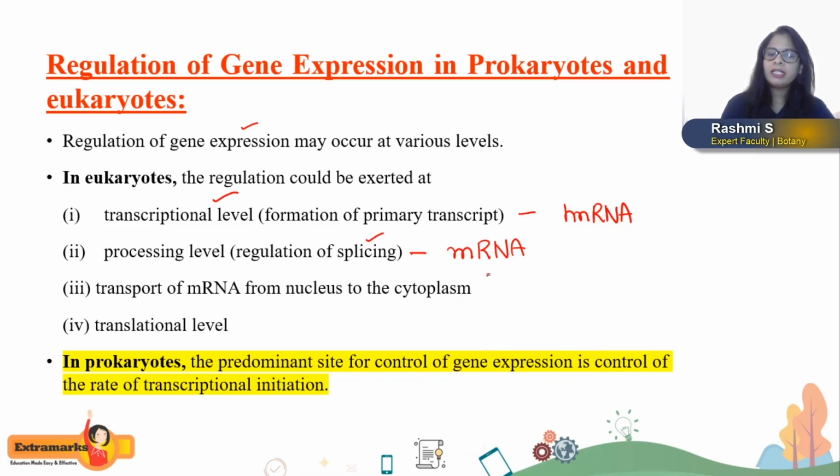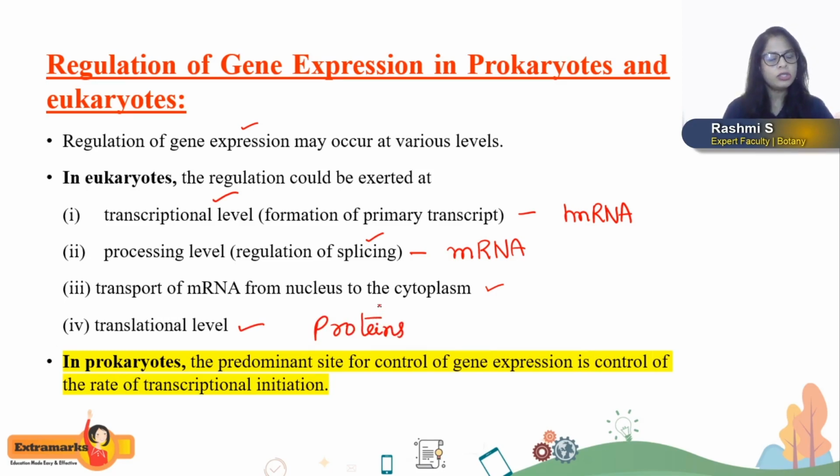Or when the mRNA which is synthesized has to be transported out of the nucleus into cytoplasm, even at this level also the regulation can occur, that is regulation at transport level of mRNA from nucleus to the cytoplasm, or in the level of translation, that is when proteins are made in the ribosomes.